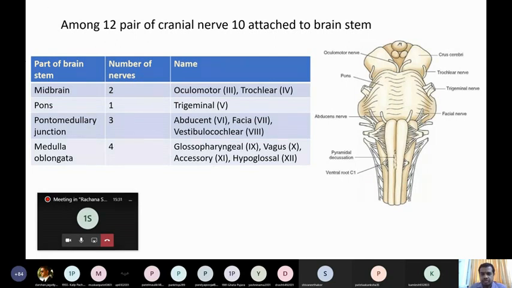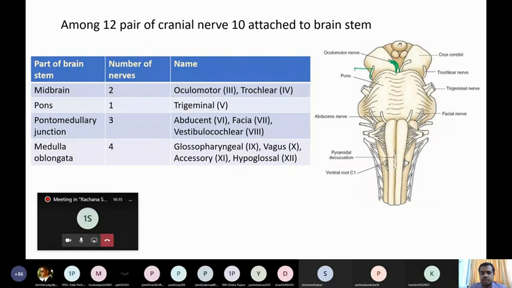First one, midbrain. Two nerves are attached to the midbrain. You can see here, this one is the oculomotor nerve, immediately on either side of the median plane, and the trochlear nerve, which is lateral most. The trochlear nerve actually arises from behind the midbrain, and it curves around the margin of the midbrain and comes forward. The only cranial nerve which arises from the posterior aspect of the brainstem is the trochlear nerve.